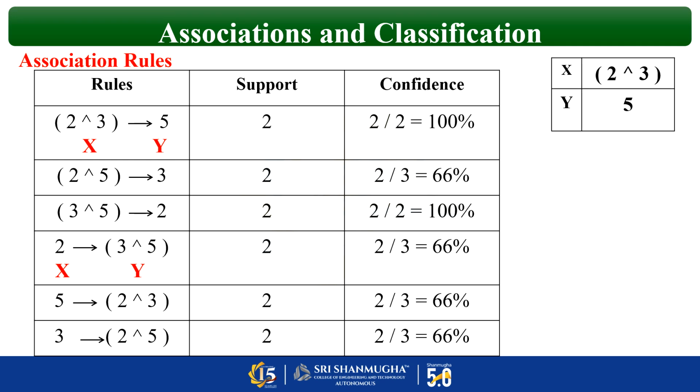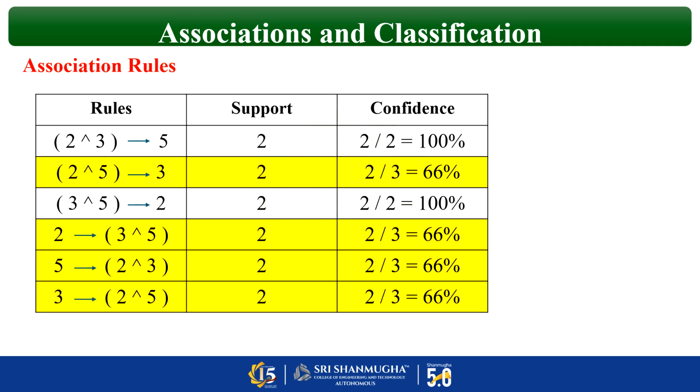By support of x. X is what? Support of 2. Now listen carefully. Support of 2 means how many elements do we have here? Only 1. So for support of 2, you have to refer to your very first table because we have a single element, right? In that, the support of 2 is 3. Okay. So 2 by 3 is nothing but 66%. So likewise we have to finish all the calculations.